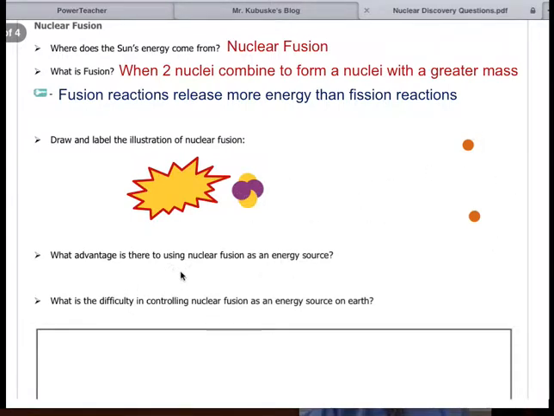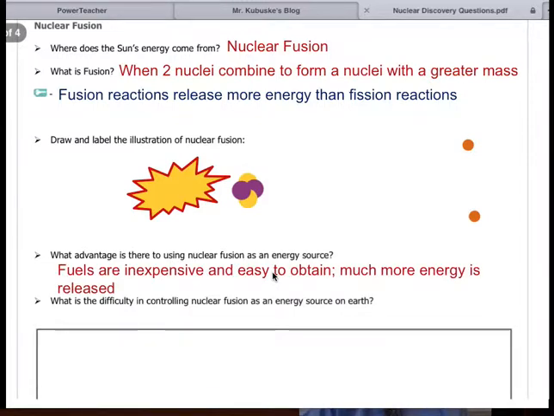The advantage of these is that they're very inexpensive. All I need is hydrogen, and I fuse it together to make helium. That's all this is. I took those little hydrogen atoms and I made a helium atom out of it. So I can get lots and lots of energy and not have to spend a lot of money. The problem with it is it's really hard to contain those high temperatures that are needed to start the reaction. To actually fuse together hydrogen atoms, it takes large amounts of energy and large temperatures, which is why it occurs on the sun and not here on the planet Earth.